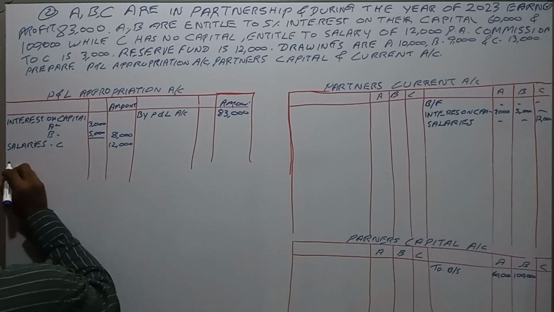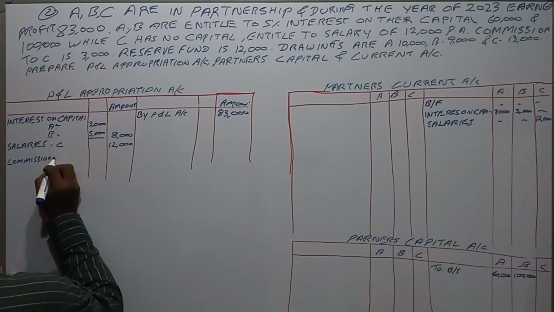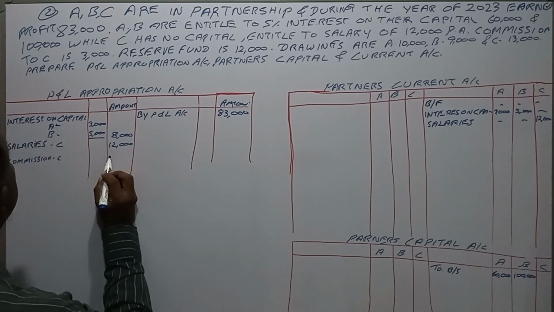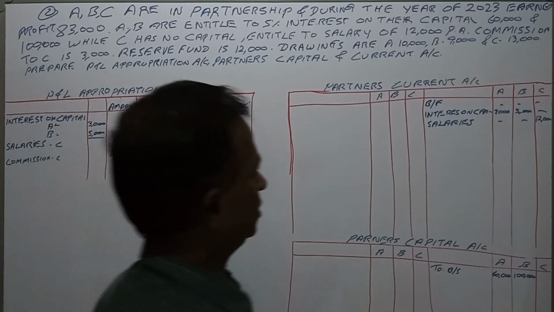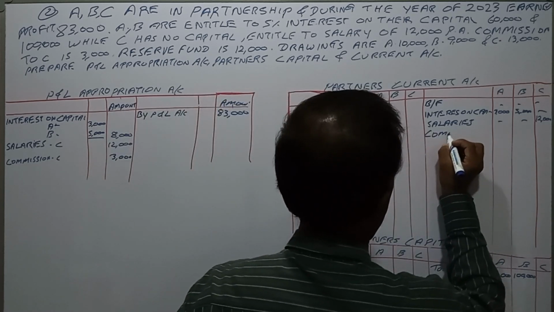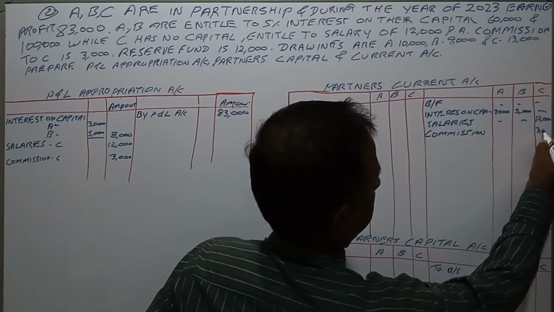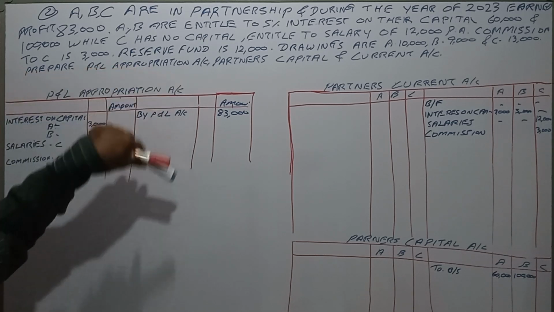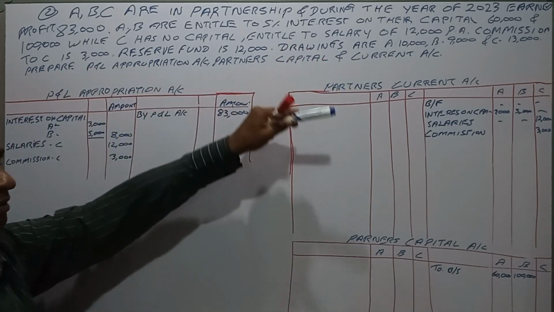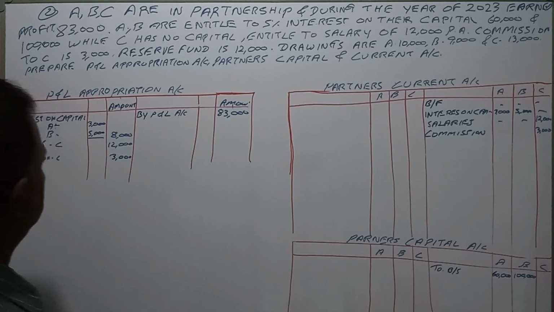The P&L appropriation account is debited and the partners' current account is credited. Okay, so you know the double entries.